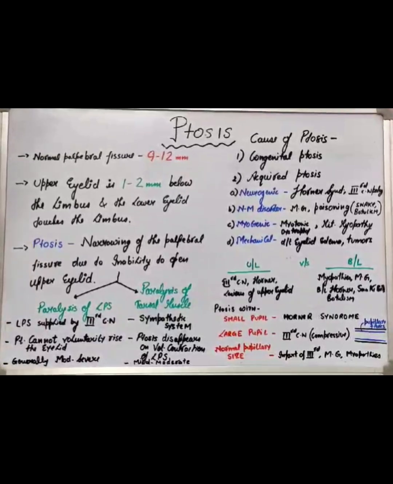So as we saw in this video, the patient was having ptosis of the left eye. Even on voluntarily trying, the patient was not able to lift the left eyelid. So the patient was having ptosis of the left eye. This brings us to the topic of ptosis. You can take a screenshot of this board for a ptosis flashcard.